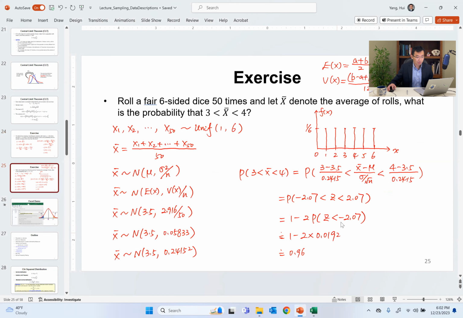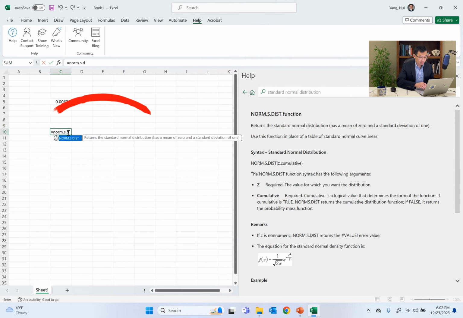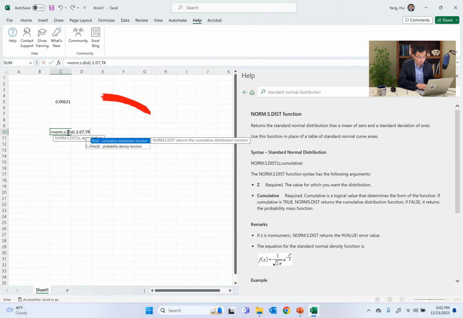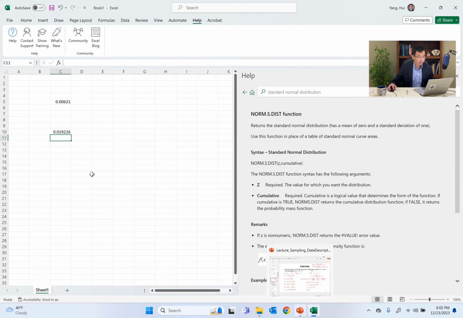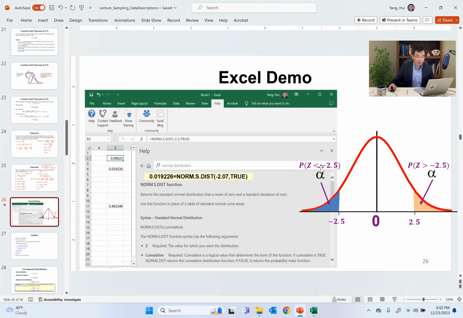Let's have a look at 2.07. This will equal NORM.S.DIST of minus 2.07, and then cumulative is true. And this is 0.01926.